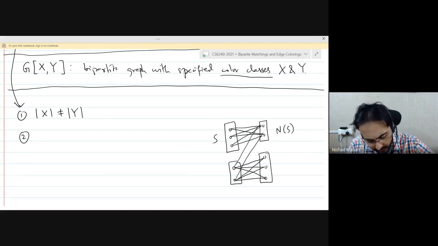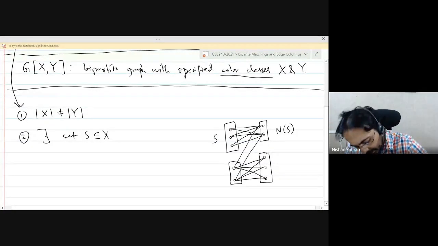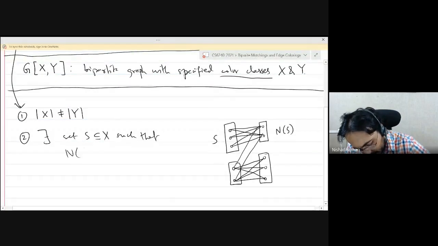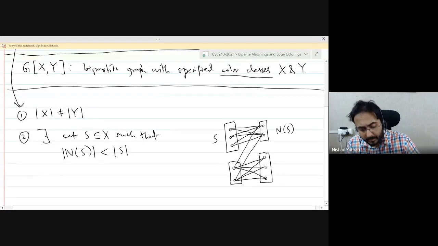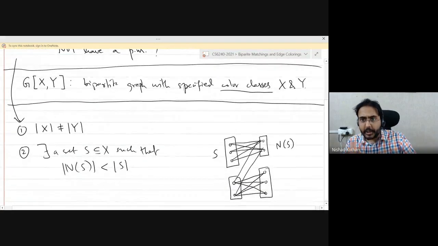In other words, if there exists a set S such that the number of neighbors is strictly less than the number of vertices in S, then you can conclude that the graph does not have a perfect matching. Right? Does everybody agree? Right. So these are clearly sufficient conditions for the graph to not have a perfect matching.